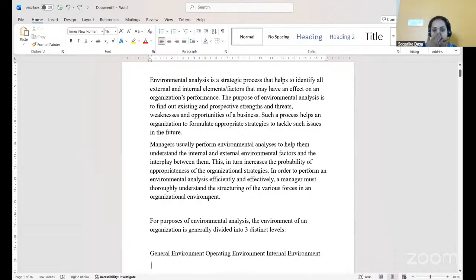Now, in order to understand the environmental analysis, the manager first has to structure the various forces in an organizational environment. That is, whatever factors are framing up in the organization, those must be understood efficiently and effectively by a manager when he is doing this environmental analysis.